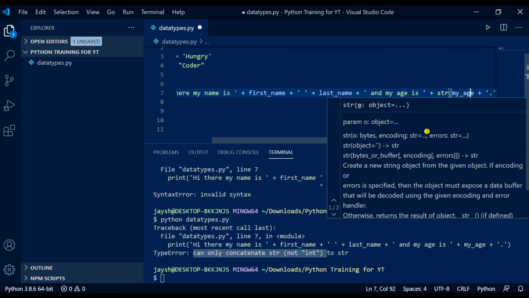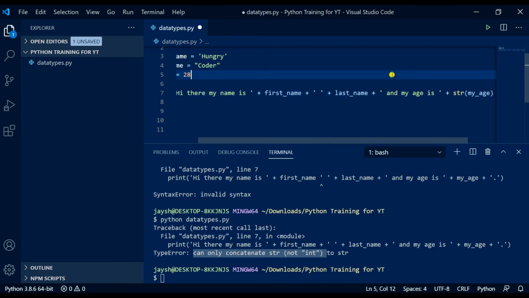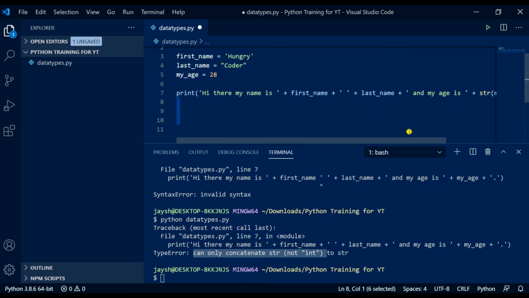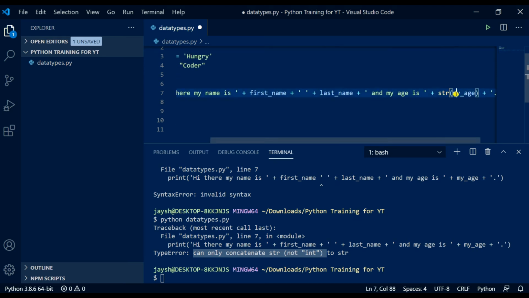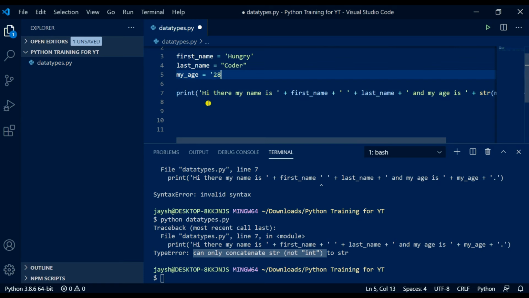So str, and wrap it in brackets, and this will convert my age into a string, because we could have done my age as this, but we may want to just put it as a number as well, because we may want to do a function that goes through integers or something like that in future, and it's a value.